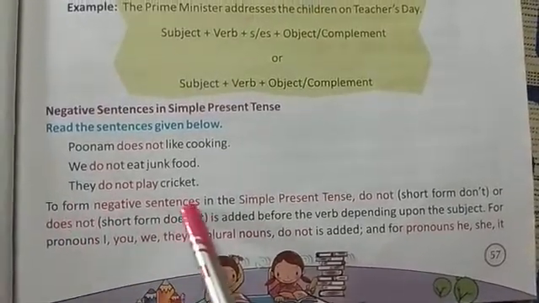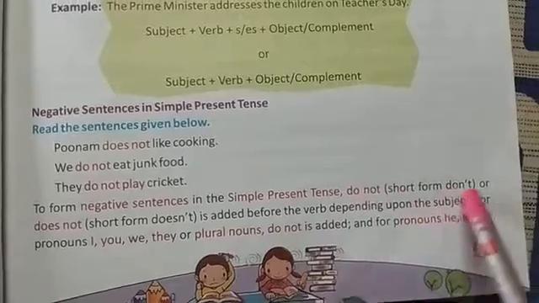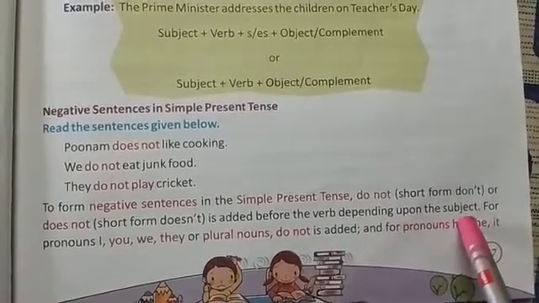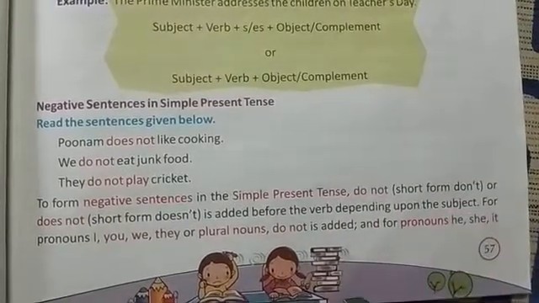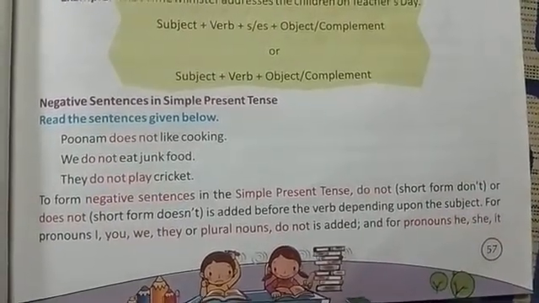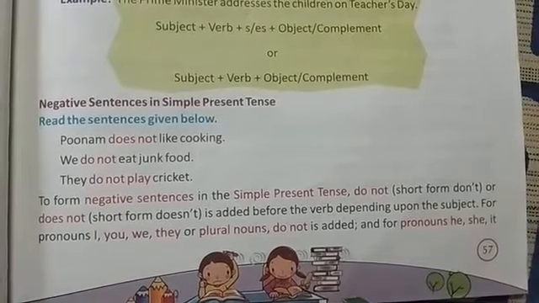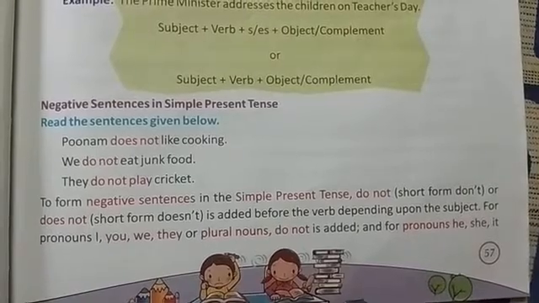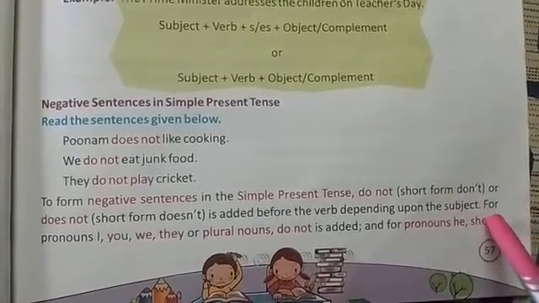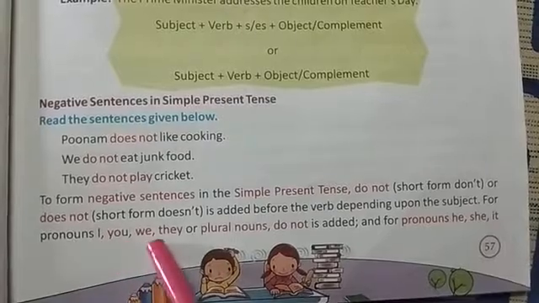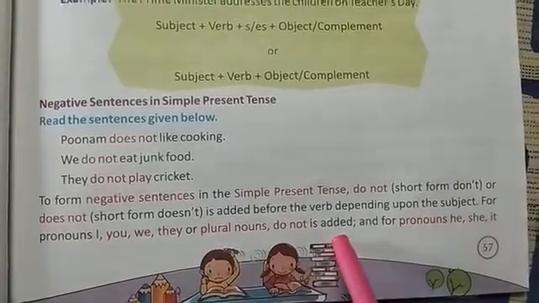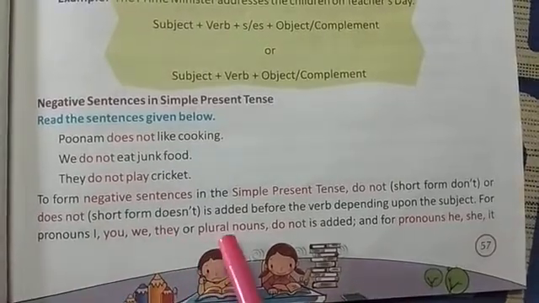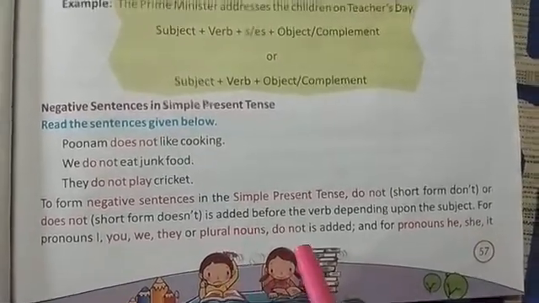So to form a negative sentence in simple present tense, do not or does not is added before the verb, depending upon the subject. We just have to add do not or does not according to the subject, and the do not and does not should be added just before the verb. For example, for pronouns I, you, we, they or plural nouns, do not is added.